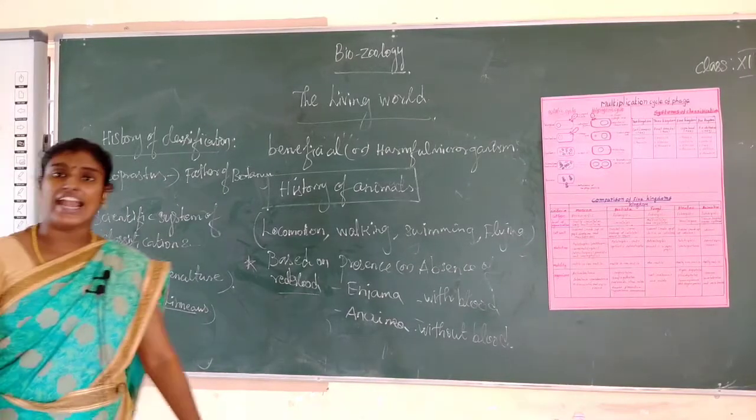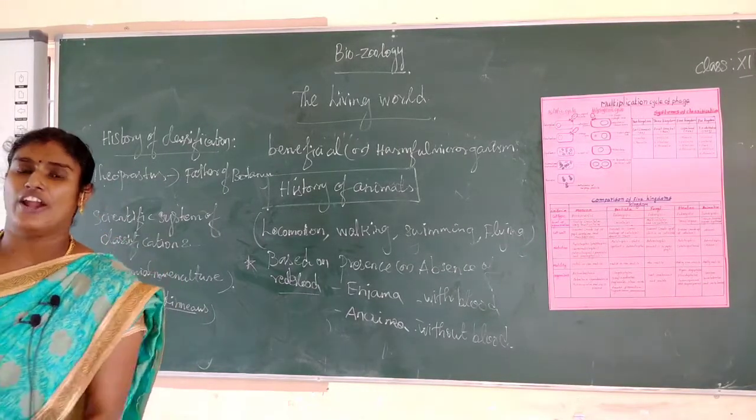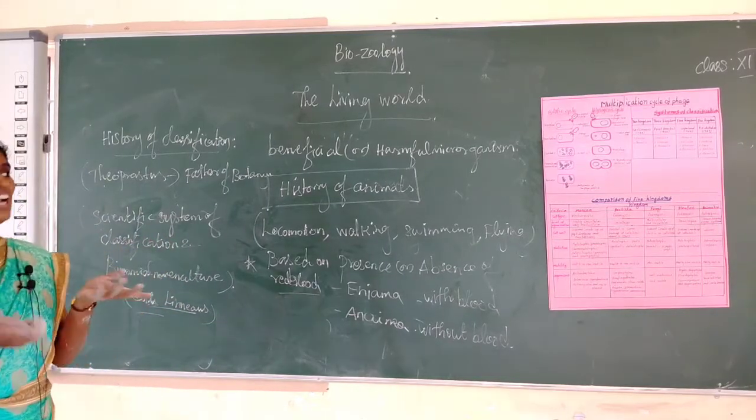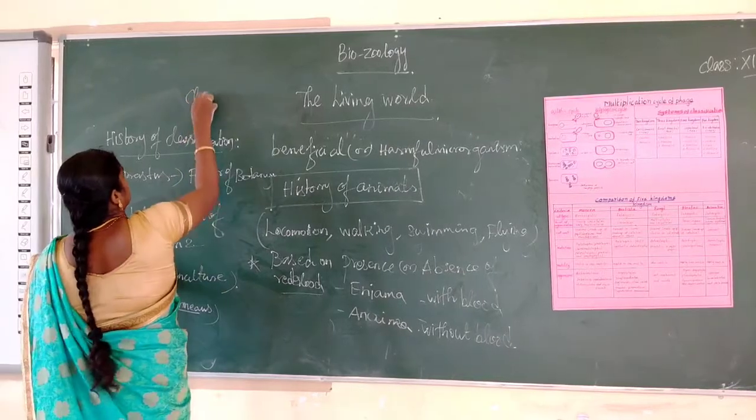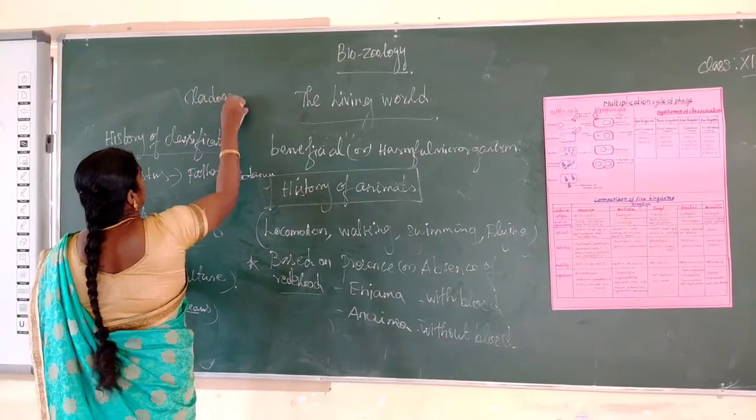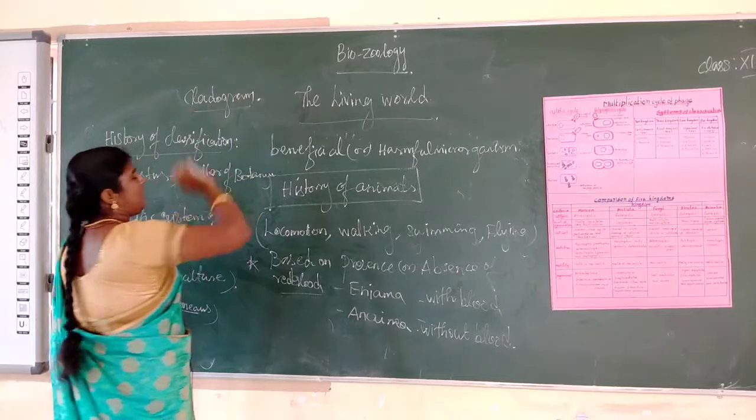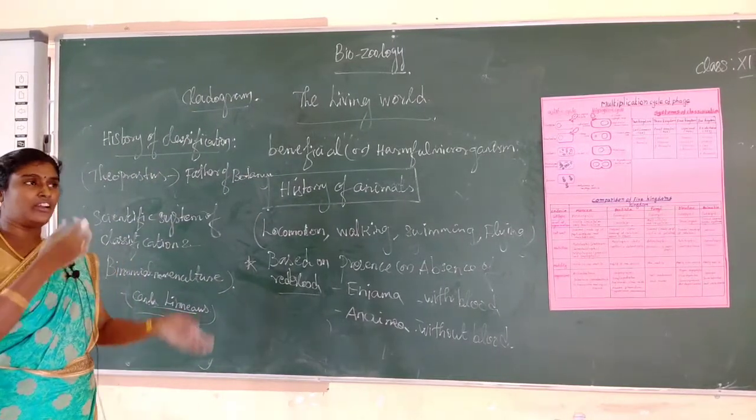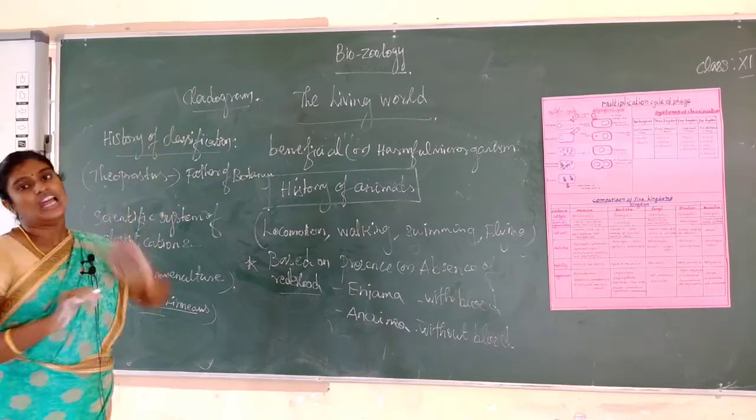Okay, next one, cladogram. What is the meaning of cladogram? Cladogram is evolutionary relationship with the help of tree diagram. That is called cladogram. It is an evolutionary relationship explained with the help of a tree diagram, and that is called cladogram.